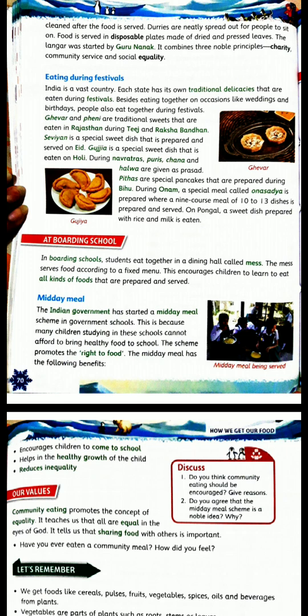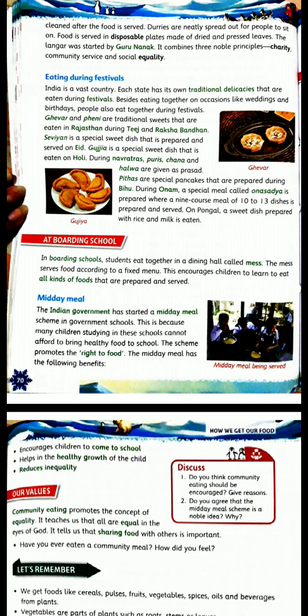So when the government started this midday meal scheme, now the students will be getting the meal for free 2 times. So then the parents thought that their expense would be reduced. They started sending the children to school. So this is how all the poor children are getting food, uniforms, everything in the school itself, and they are getting the education as well.